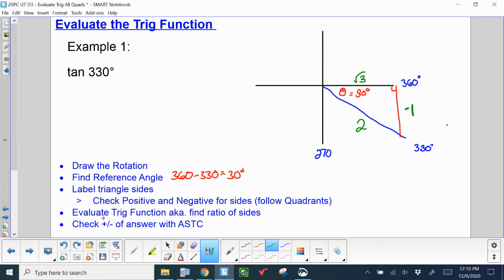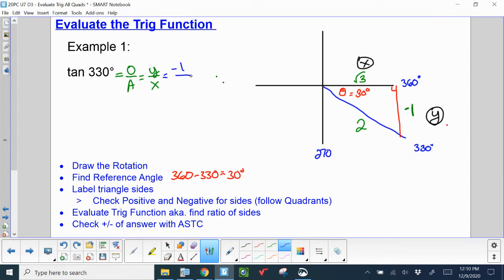And now we're going to answer the actual question. So tangent of 330 degrees, well, what sides do we look at for tangent? We look at opposite over adjacent, or we look at y divided by x. Here's your y side, negative 1. There's your x side, root 3. Set those up.